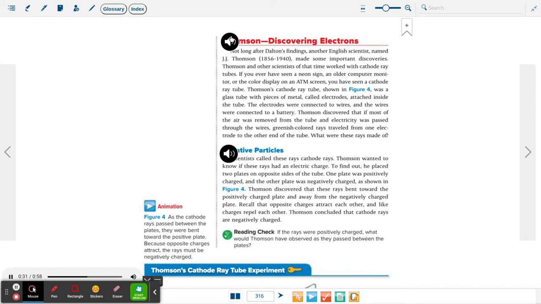Thomson's cathode ray tube, shown in Figure 4, was a glass tube with pieces of metal, called electrodes, attached inside the tube. The electrodes were connected to wires, and the wires were connected to a battery. Thomson discovered that if most of the air was removed from the tube and electricity was passed through the wires, greenish-colored rays traveled from one electrode to the other end of the tube. What were these rays made of?